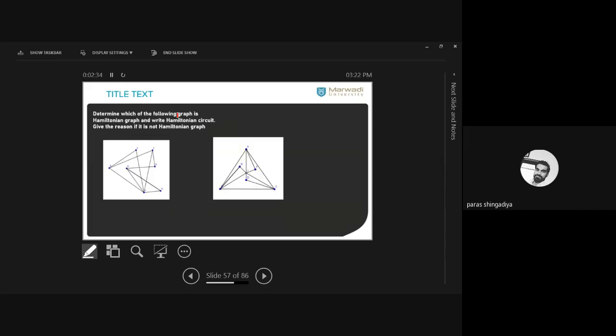And now there is one exercise for you. Just check it. First graph is Hamiltonian or not. Then after, the second. Here the degree concept is not applicable to verify a Hamiltonian graph. Okay? You can check the degree only for Euler to verify whether it is Euler or not. Here it is a Hamiltonian graph. So just consider your starting place and then move on such a graph. In such a graph you have to cover every vertex exactly one time.